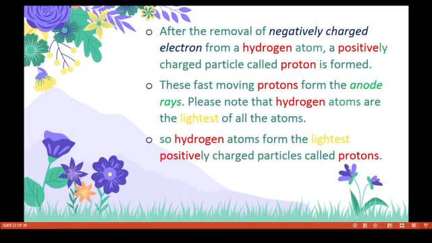A positively charged particle called a proton is formed. These fast moving protons form the anode rays. Hydrogen atoms are the lightest of all the atoms, so hydrogen atoms form the lightest positively charged particles called protons.